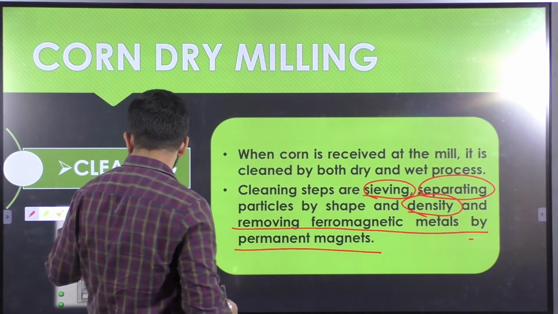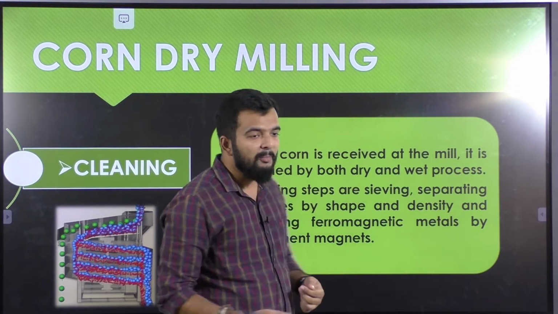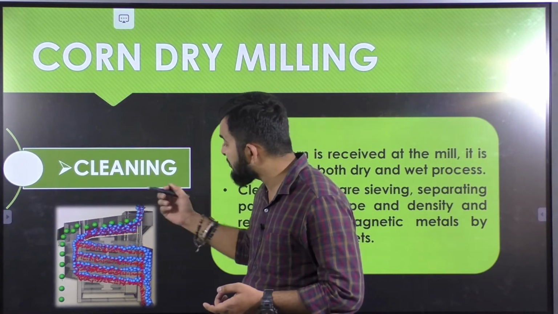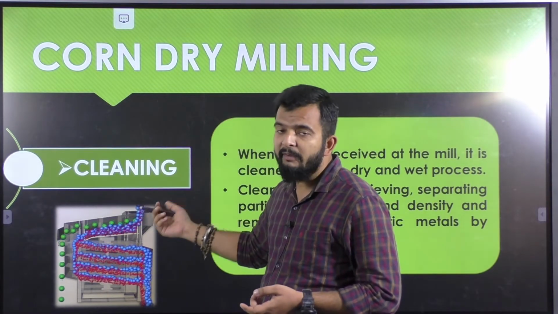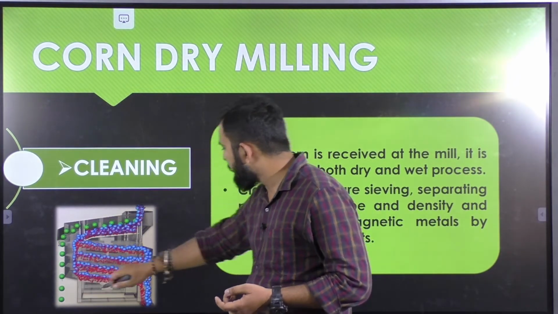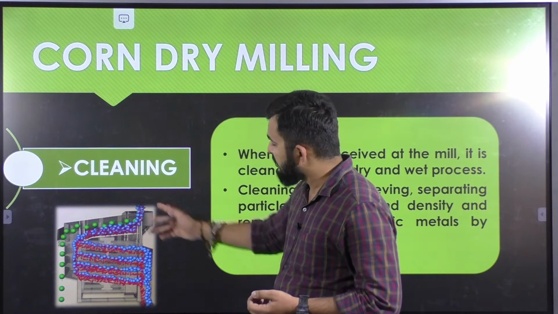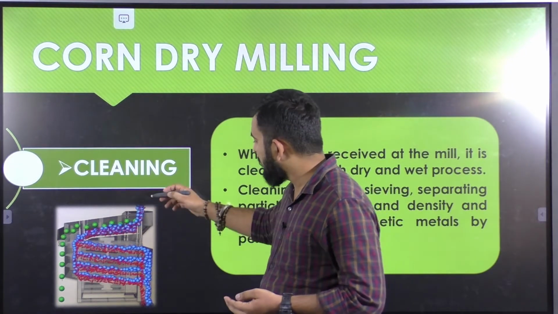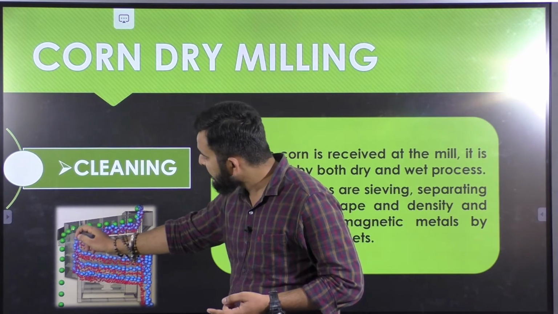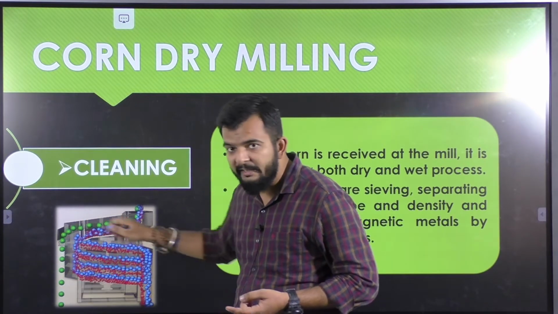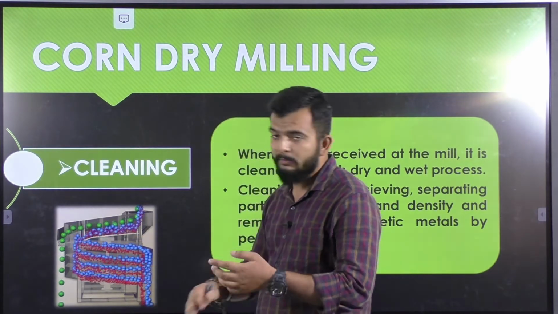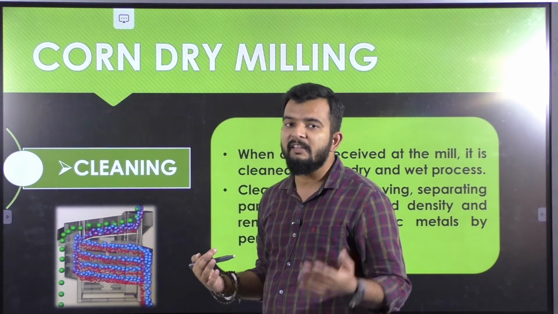Here you can see there are some separators or cleaners based on the shape and the density and gravity or specific gravity of your particles, so the different particles will separate out into different streams. This is just an example to demonstrate how this cleaning takes place. Based on the sieve size, your larger particles will not enter the sieve, while your finer particles will enter the sieve, if the particle has a smaller size than that mesh size.